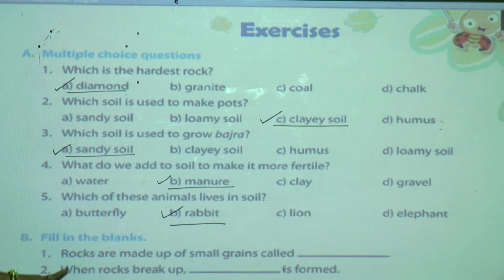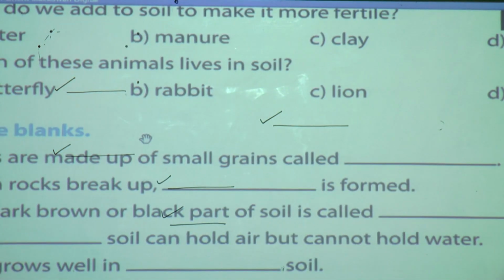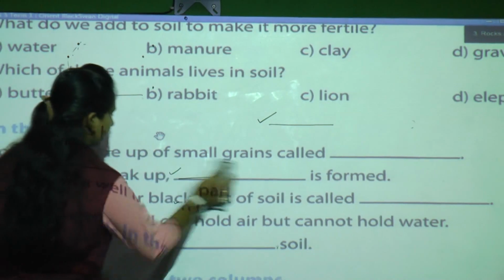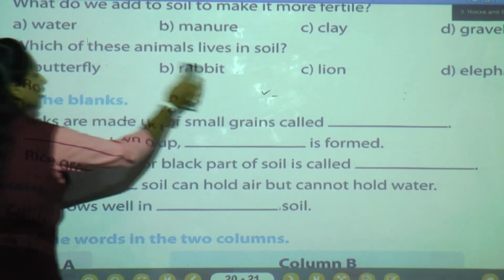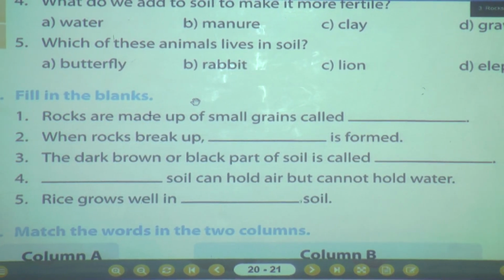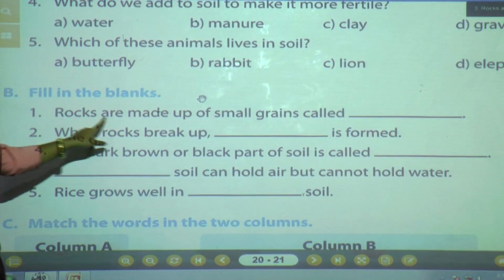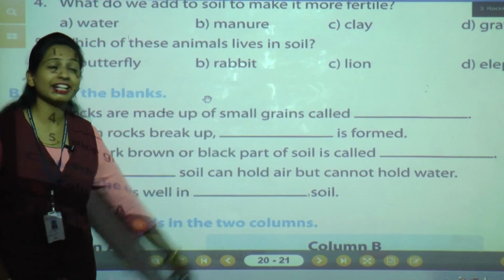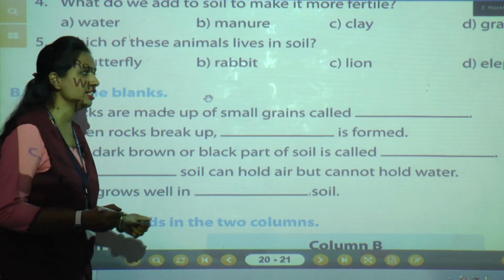So in that, the first question is, yeah, one by one we will solve now. What is the first question? Fill in the blanks. Rocks are made up of small grains called, yes, think and tell me everyone.